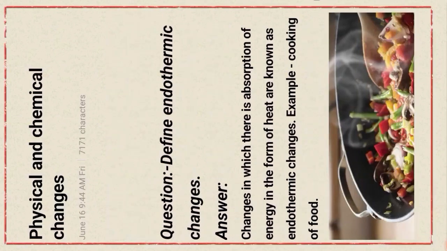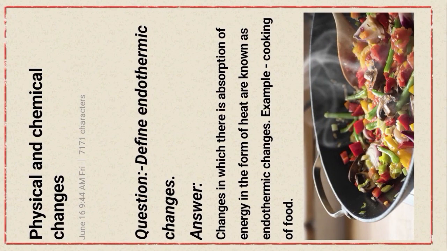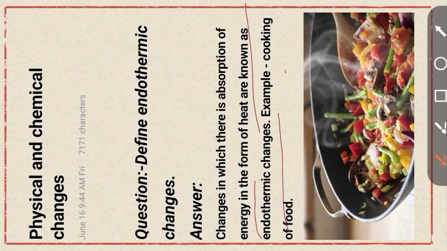Okay, changes in which there is absorption of energy in the form of heat are known as endothermic changes. Example: cooking of food. Show the picture, cooking of food.